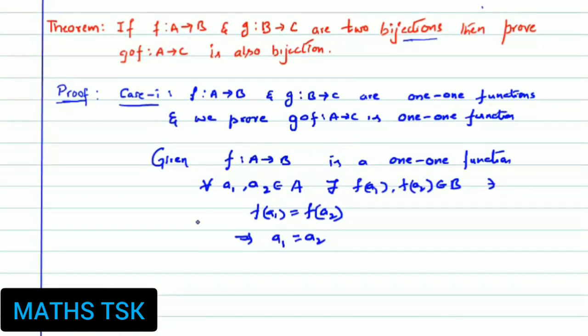Similarly, also given g maps B to C is a 1-1 function. What can we write?